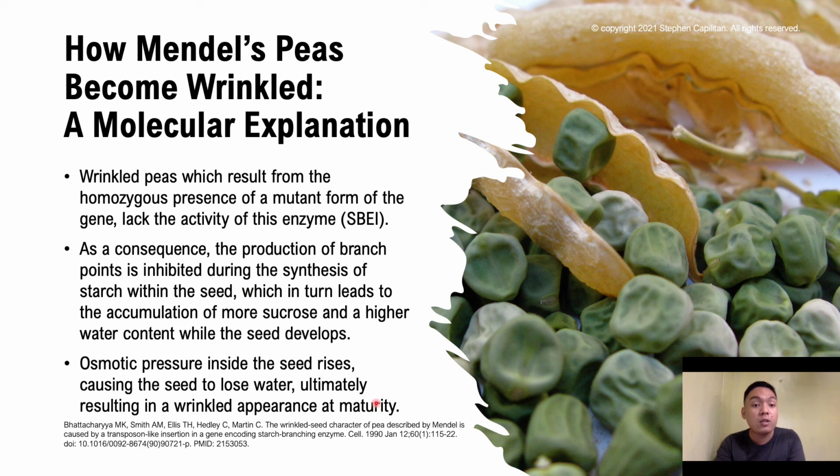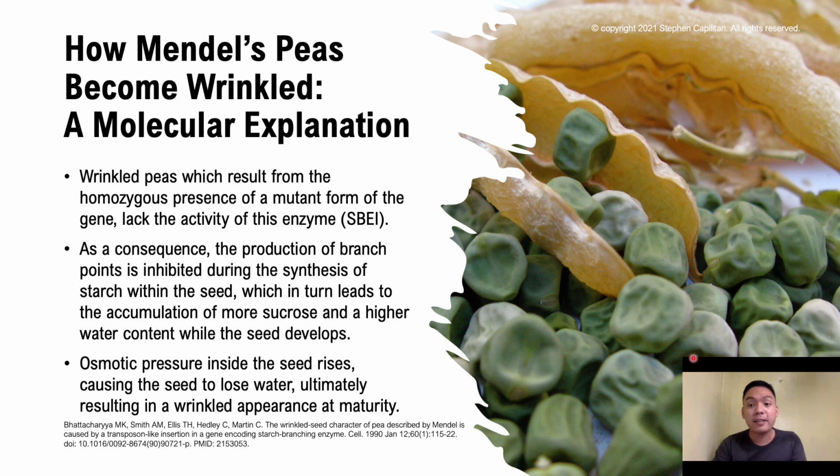This in turn leads to an accumulation of more sucrose and a higher water content while the seed is developing. And due to osmotic pressure inside the seed rising, the seed loses more water, ultimately resulting in a wrinkled appearance at maturity.